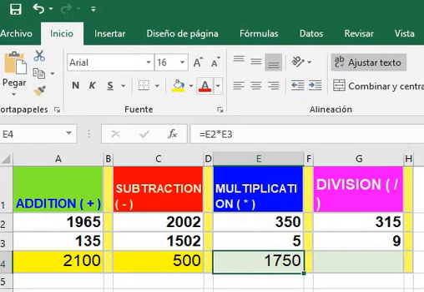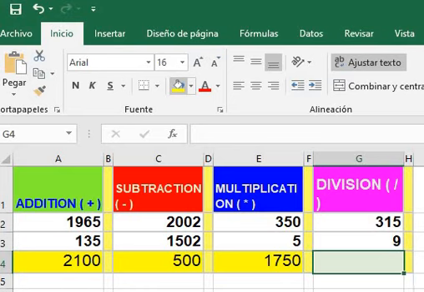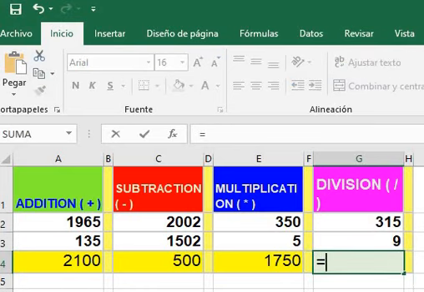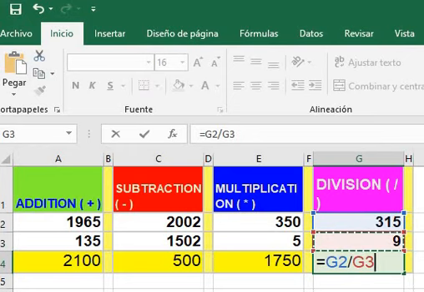Finally, we have division. The division is equals, click the first number, slash, the symbol is slash. Click the second number and enter.